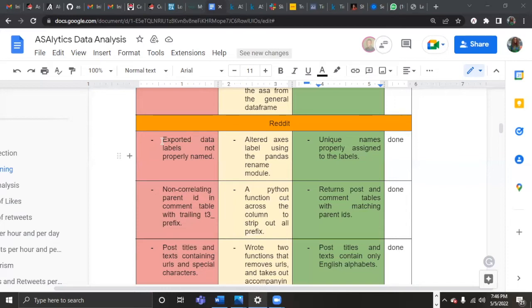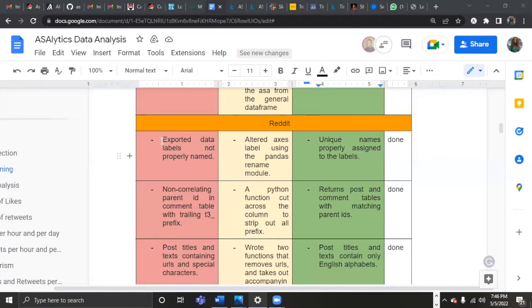So we used the pandas rename module in Python to alter the axis labels. After doing this, we have new data with unique, properly labeled columns.